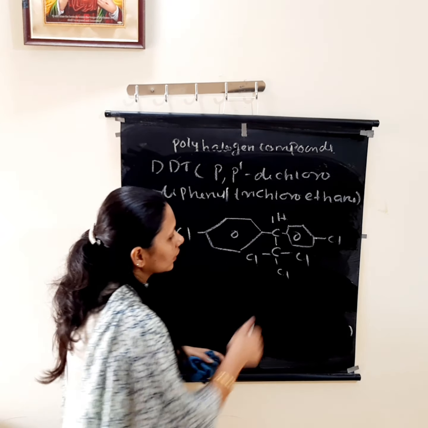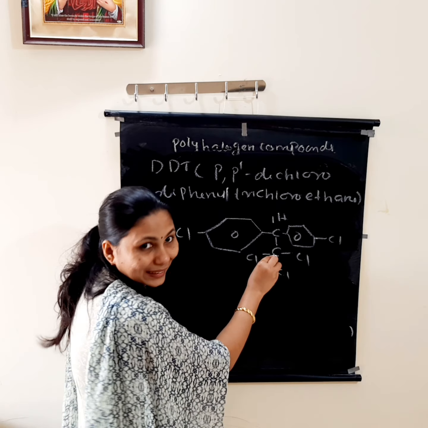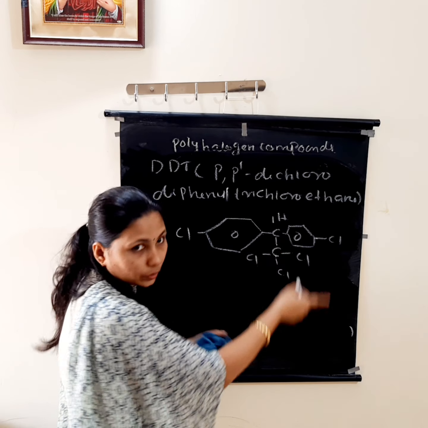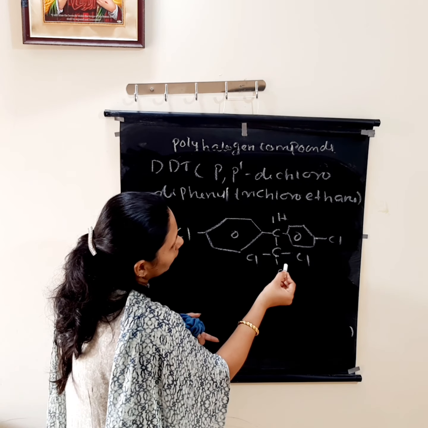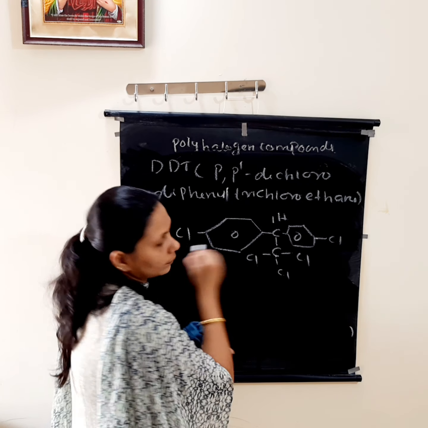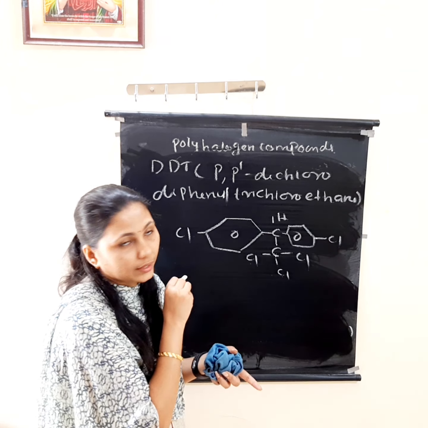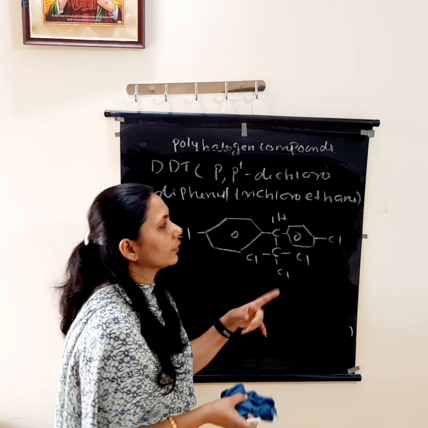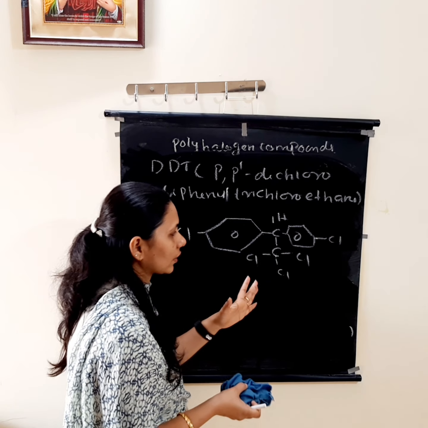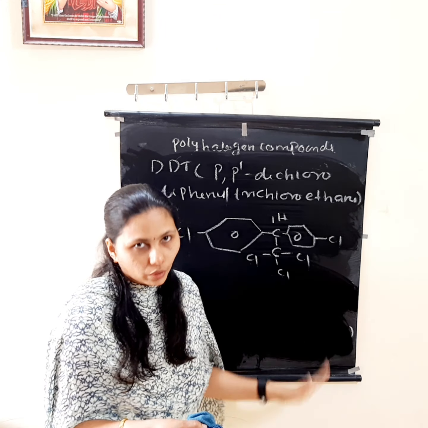Trichloroethane. Actually it is two carbons, so it is ethane, and all the substituents are on that ethane. Why is it trichloro? 1, 2, 3: three chlorine atoms are there. So what is the name? Para-dichlorodiphenyltrichloroethane. This is the structure of DDT. They will ask it for 1 mark.